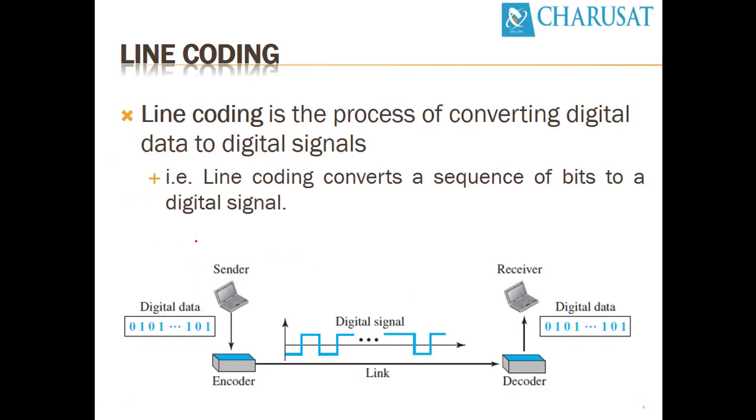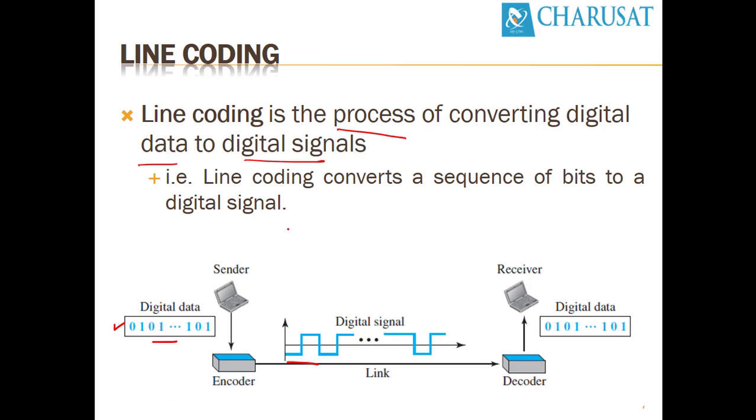Let's see the first method, that is line encoding or line coding. Line encoding is a process of converting digital data into digital signals. Let's look at what is digital data and digital signals. In this diagram, this is digital data in the form of zeros and ones. This is digital data produced by the machine or computer, and we place an encoder over here to convert those digital data to digital signals.